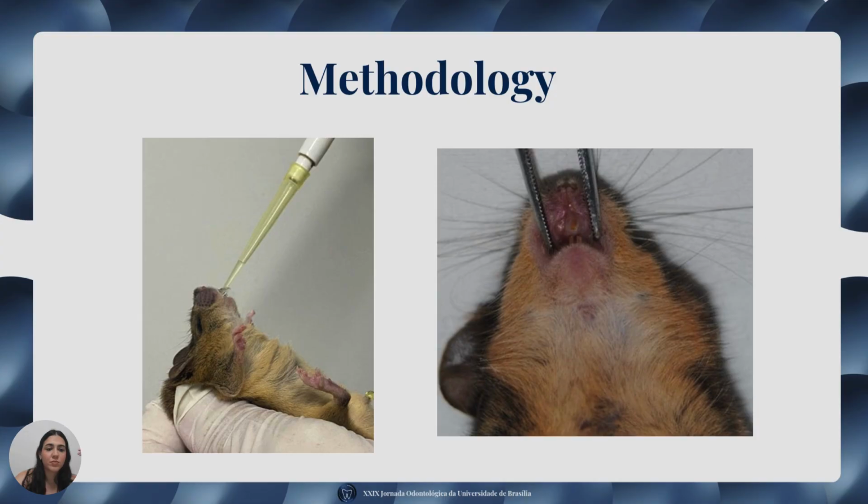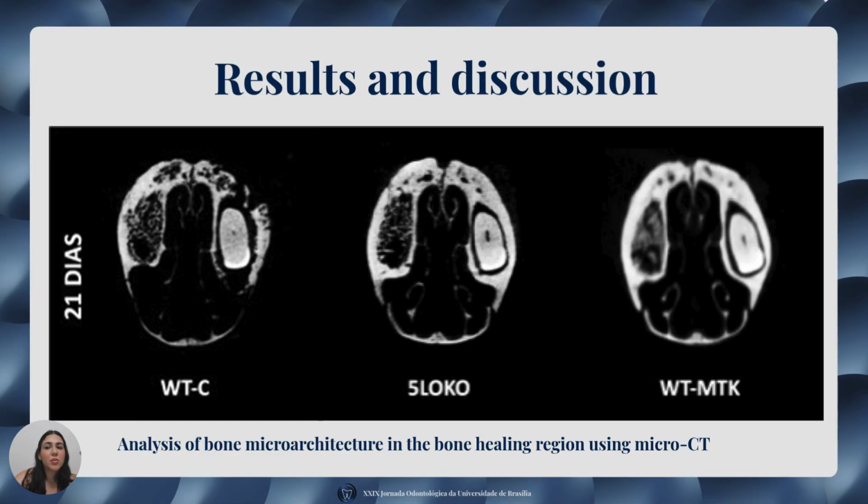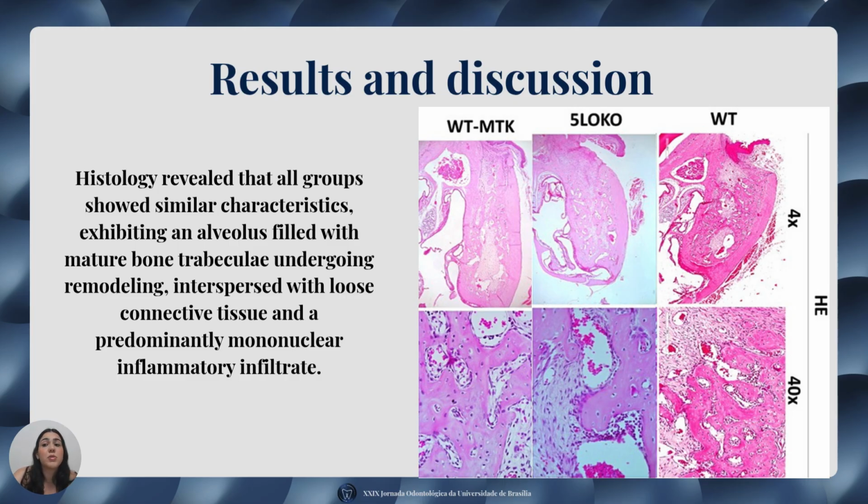incisor extraction. A slight but consistent increase in bone volume and trabecular thickness was observed in the micro-CT in the WT-MTK group, if we compare to WT control and 5-LO KO, suggesting that pathway blockade may have favored bone formation. Histologically, all groups showed alveolus filled with mature trabecular bone undergoing remodeling, interspersed with loose connective tissue and predominantly mononuclear inflammatory infiltrate.